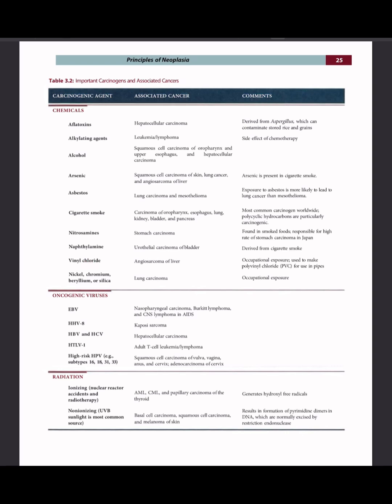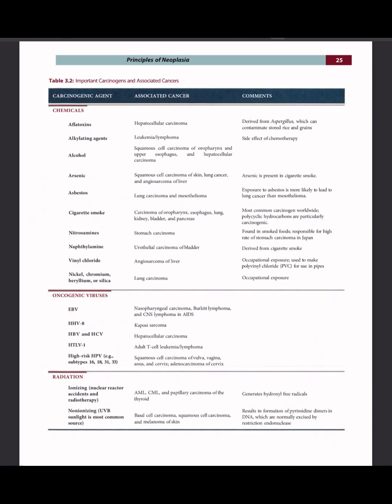Vinyl chloride associated with angiosarcoma of liver. This is from occupational exposure used to make polyvinyl chloride or PVC for use in pipes. And last, we have nickel, chromium, beryllium, or silica in chemicals, and it's associated with lung carcinoma. This is also from occupational exposure. Next, we have oncogenic viruses.